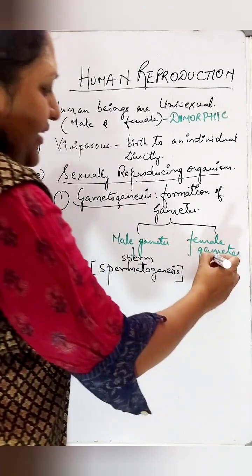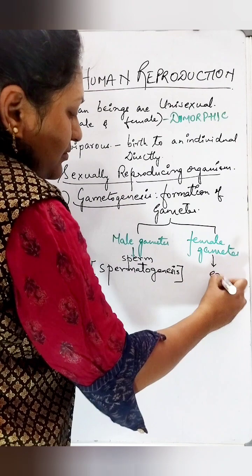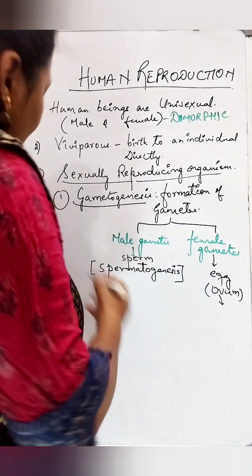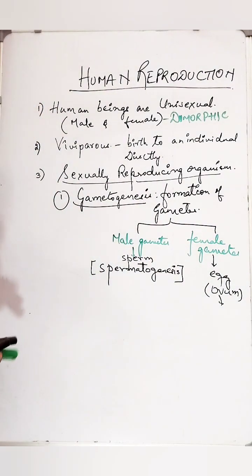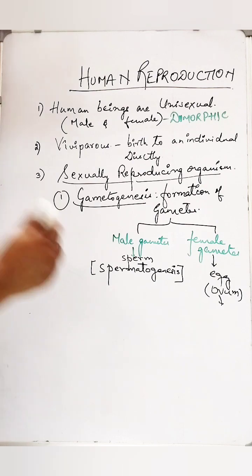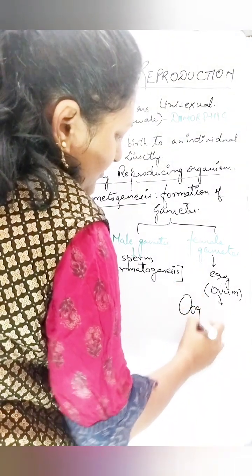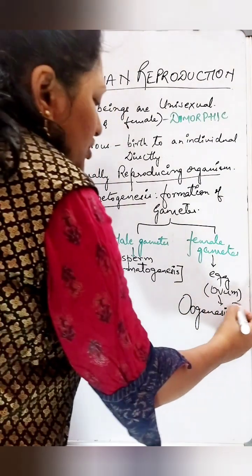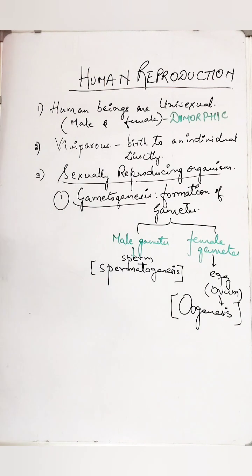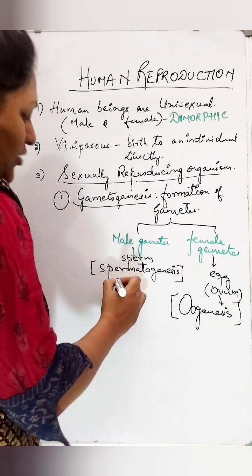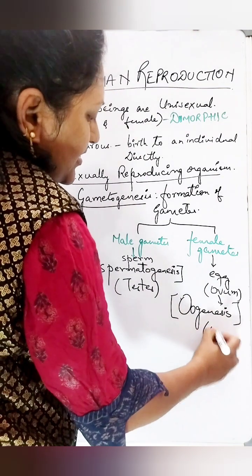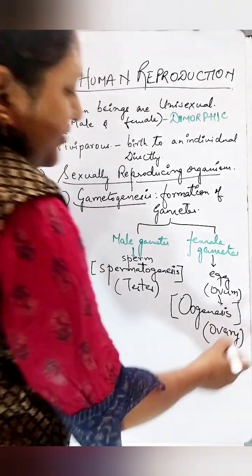Whereas the female gamete is nothing but an egg or ovum. And this process of formation of a female gamete is called as oogenesis. So the formation of female gamete is called as oogenesis, male is called as spermatogenesis. Place of spermatogenesis is testis. Place of oogenesis is ovary in females.